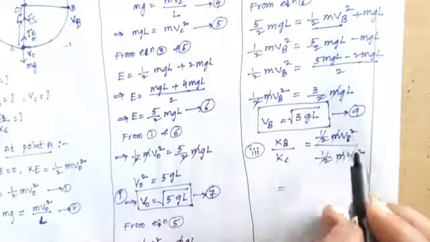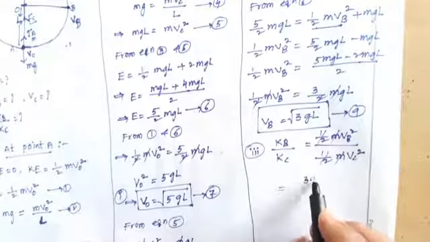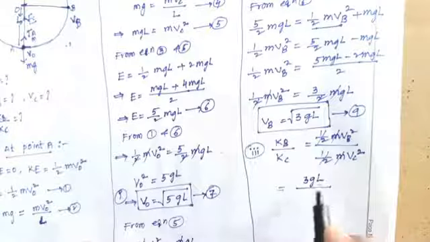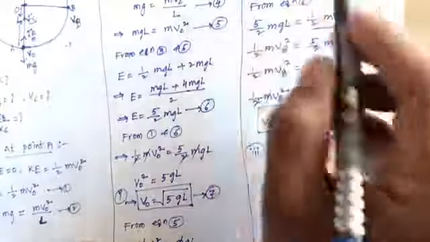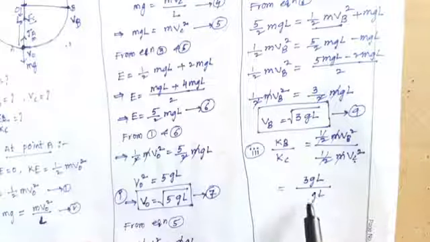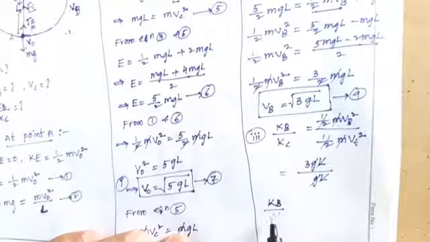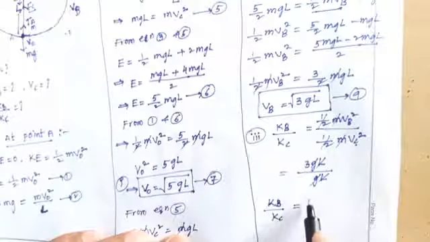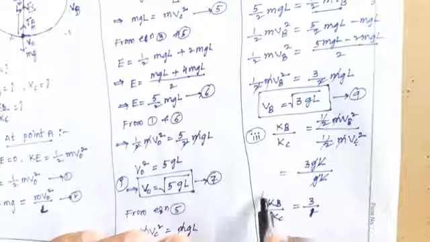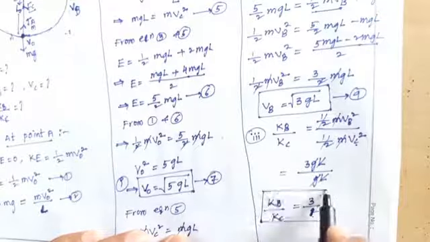Square root of 3gl. vB square equals 3gl by vC square equals gl. So gl gets cancelled. So KB by KC equals 3 by 1. So this is the end of the problem.